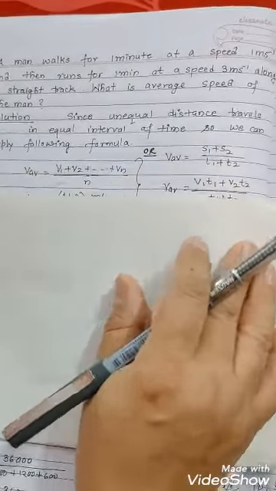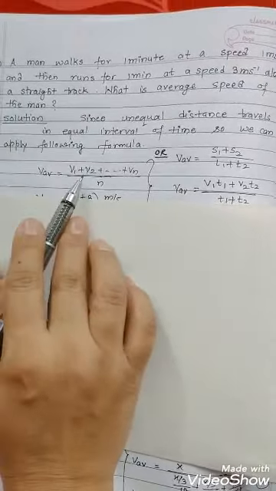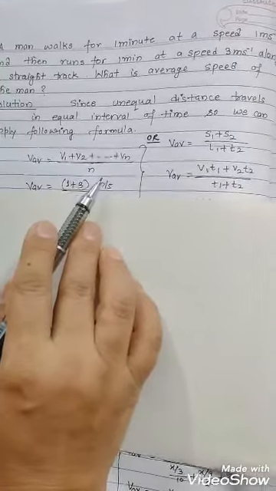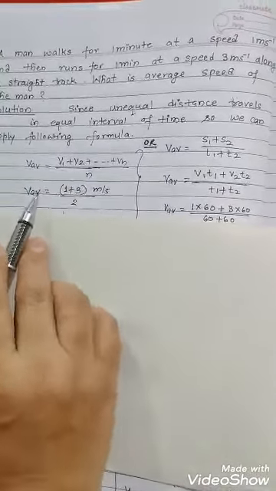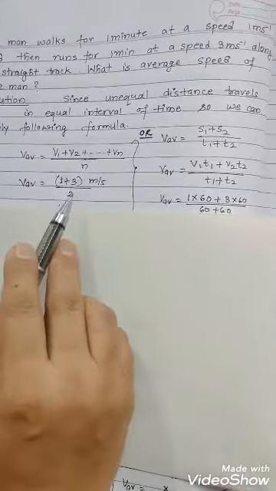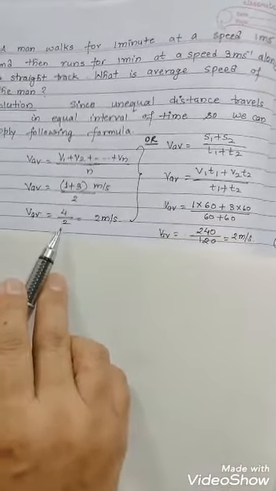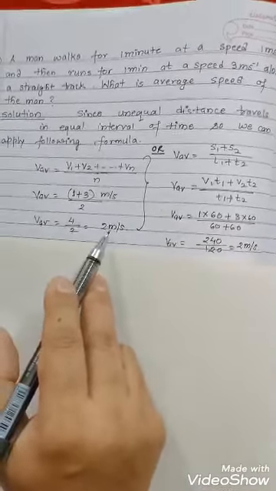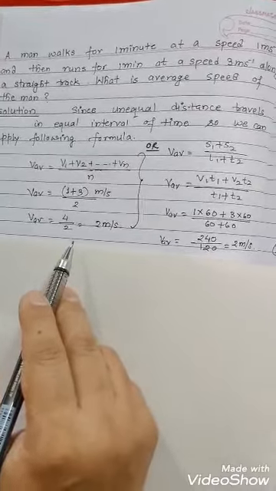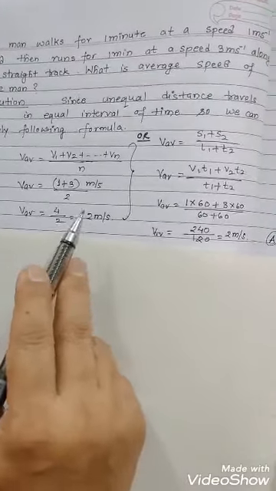So we will apply the formula here, that is average speed is equal to v1 plus v2 up to vn upon n. We find that v1 is 1 here, v2 is 3 and n equal to 2. So it will become 1 plus 3 upon 2, that is 4 upon 2, equal to 2 meter per second. So this is the shortest way to calculate the average speed.